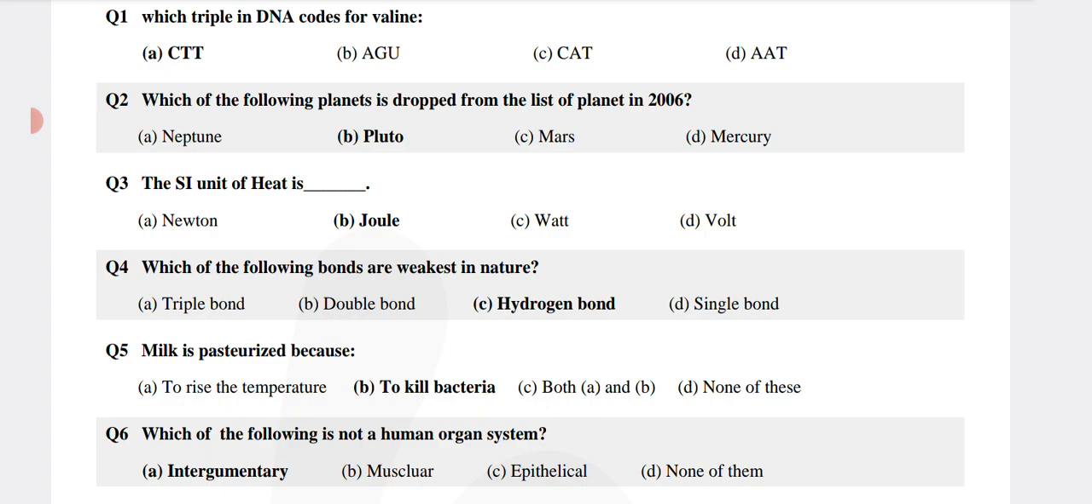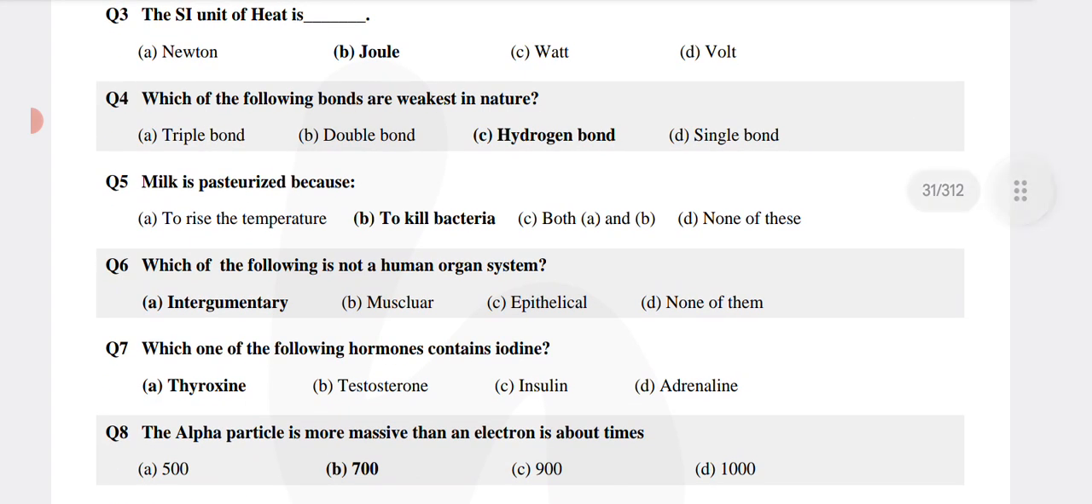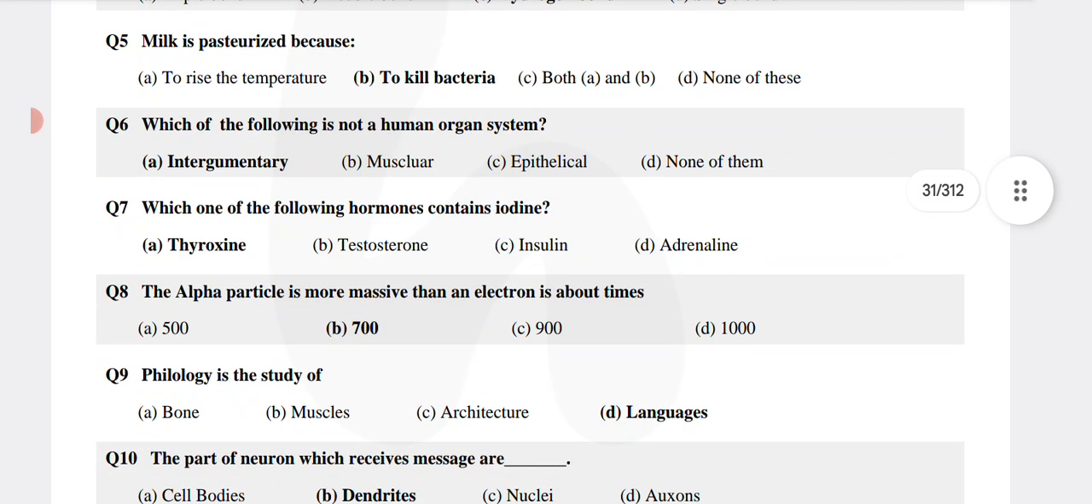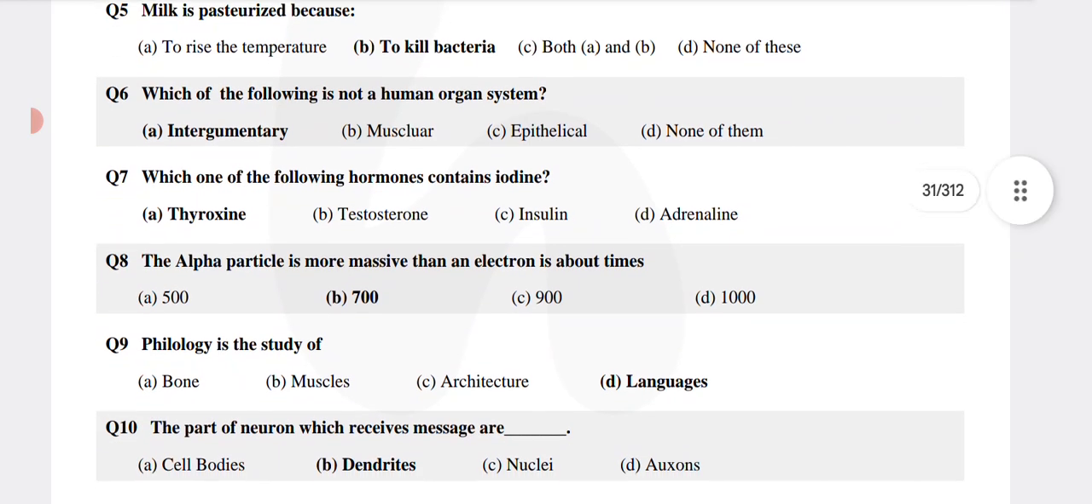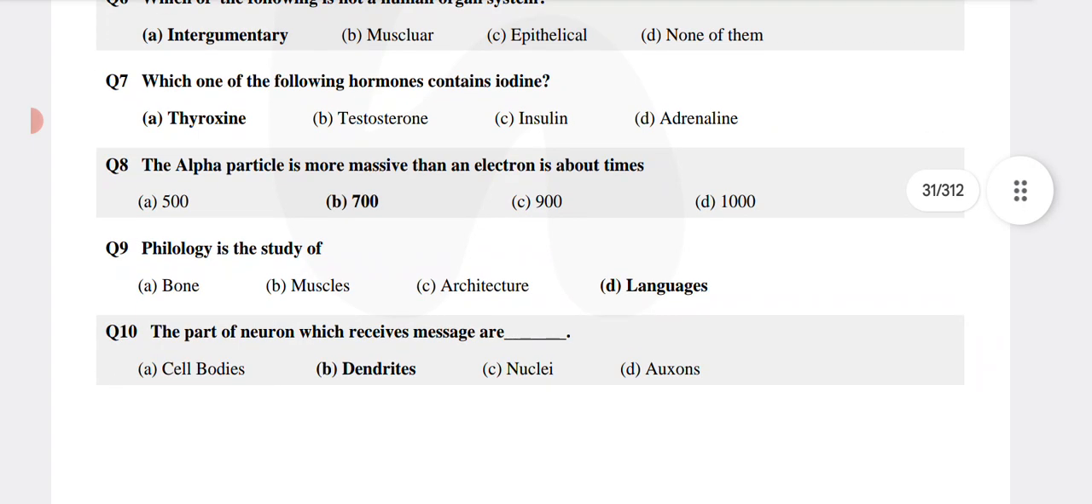Which of the following bonds are weakest in nature? That is hydrogen bond. Milk is pasteurized because to kill bacteria. Which of the following is not a human organ system? That is integumentary. Which one of the following hormones contains iodine? That is thyroxine. The alpha particle is more massive than an electron by about times, that is 7000.